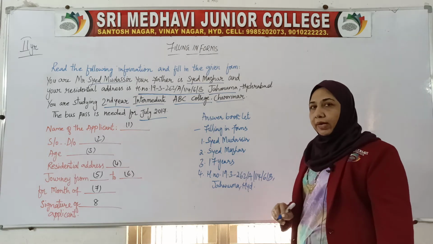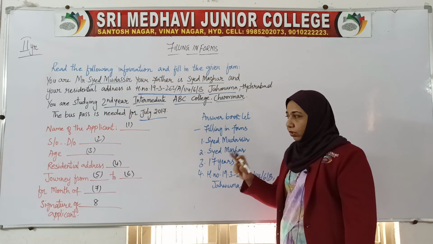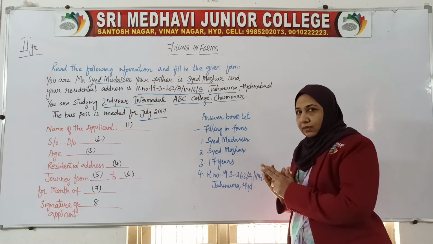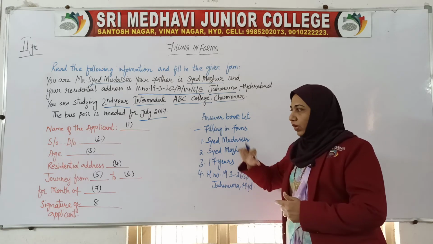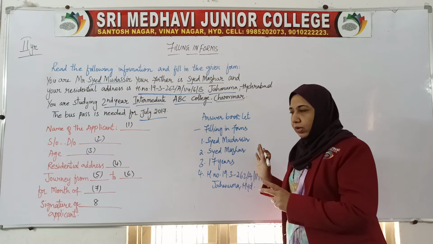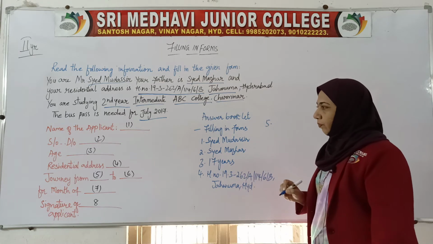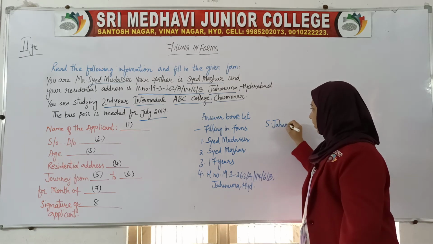Fine. Now next is your fifth blank. Journey from, to. From where the applicant wants to start and where he wants to go. That is the fifth and sixth. Now fifth, journey obviously from Jahanuma, because the home is at Jahanuma.